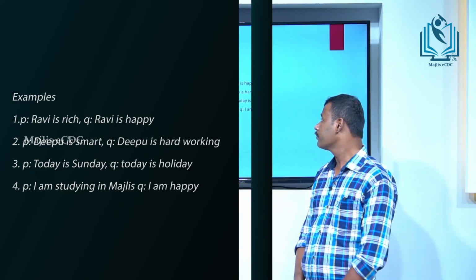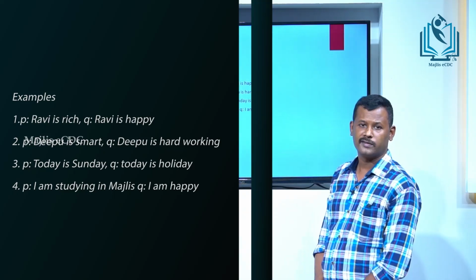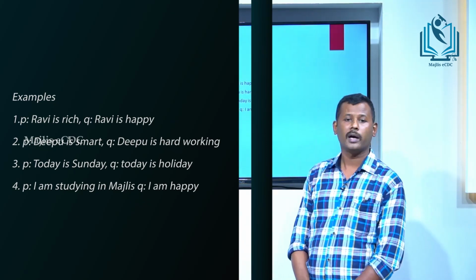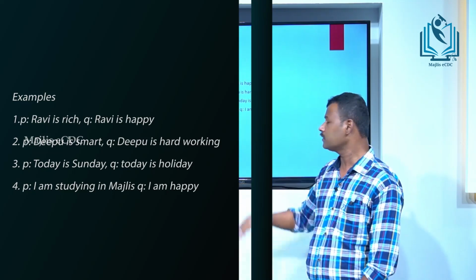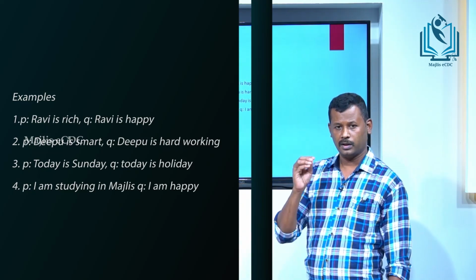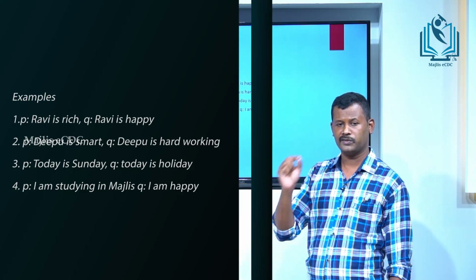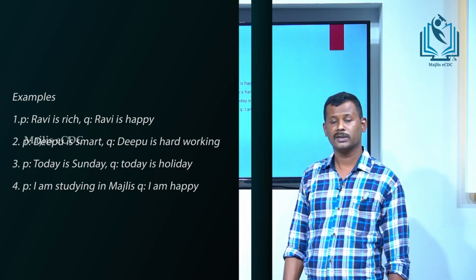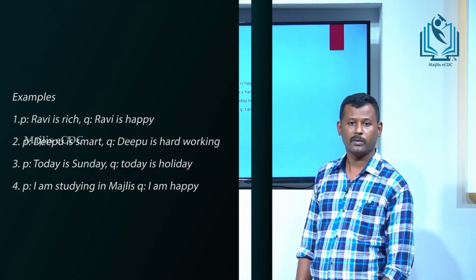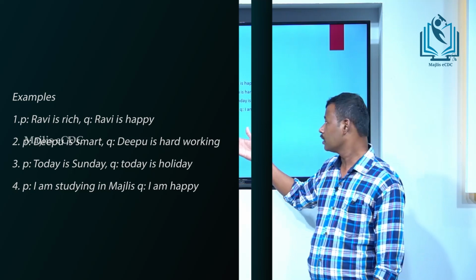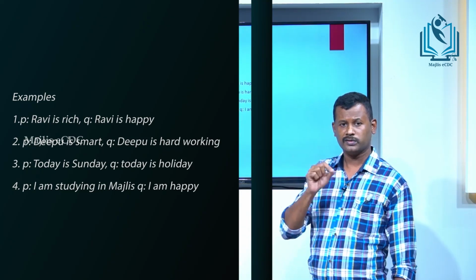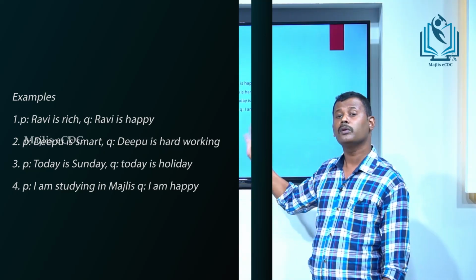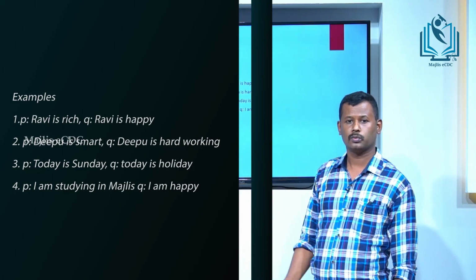And the fourth example. P, I am studying in Majlis. Q, I am happy. P implies Q is a proposition: I am studying in Majlis and I am happy. That is the compound proposition. I am studying in Majlis is a true statement. I am happy is also a true statement. Then the compound proposition is always true.